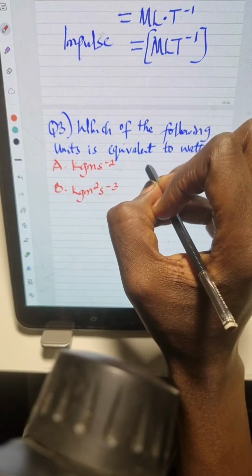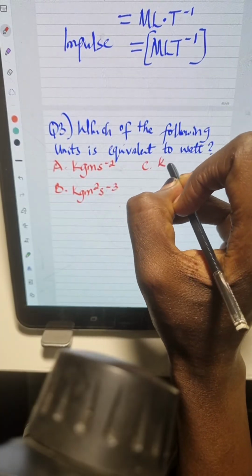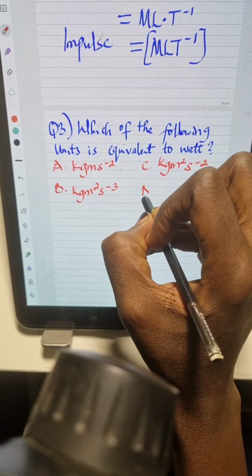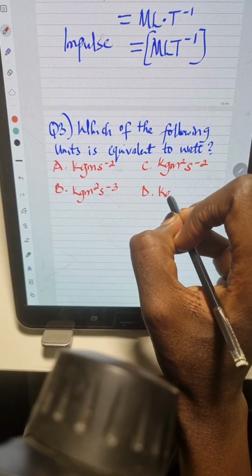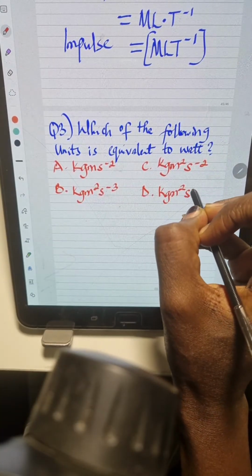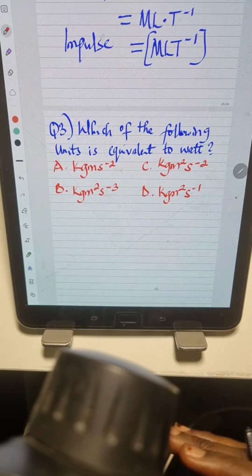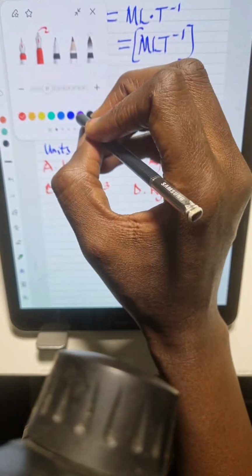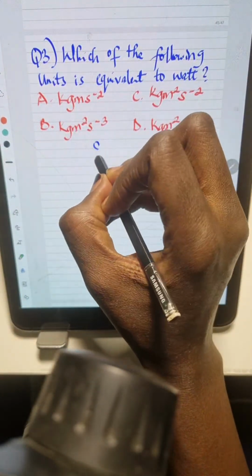The third option is kilogram meter square per second square. Then the fourth option is kilogram meter square per second. Okay, so these are the 4 options. So let's get started. So the solution,